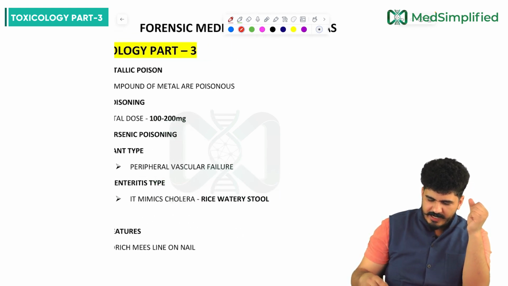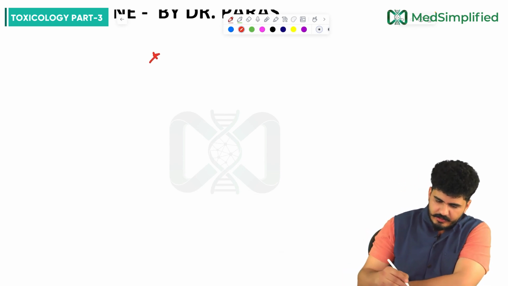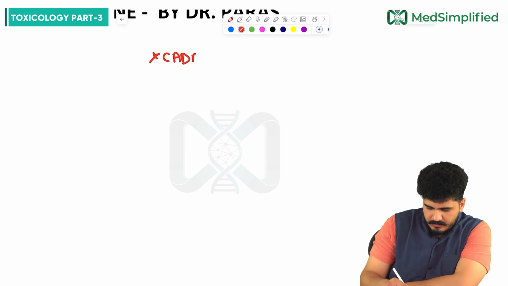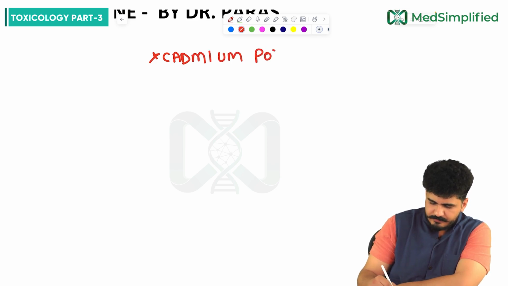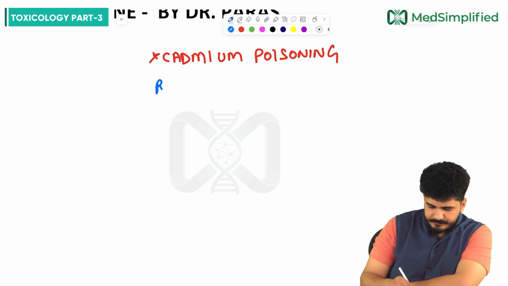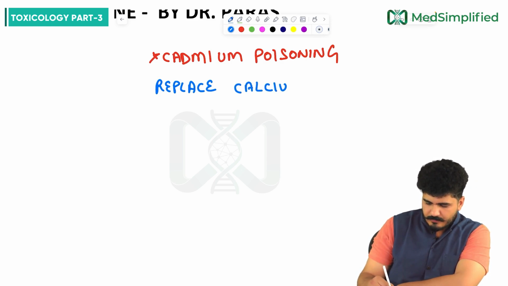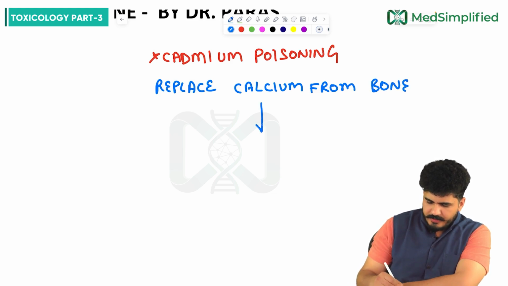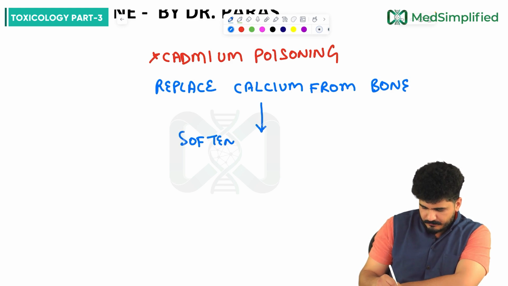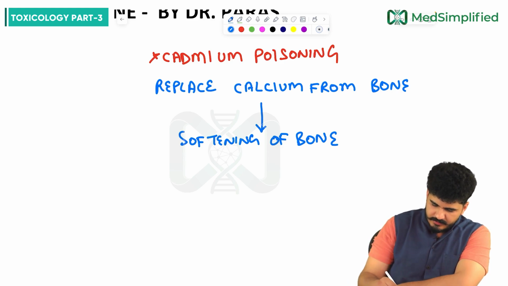Before arsenic poisoning, just add one more topic right here, sir. That is cadmium poisoning. Now, what happens? What do cadmiums do? Cadmium replaces the calcium from the bone. This will lead to softening of the bone, and this will lead to pathological fracture.